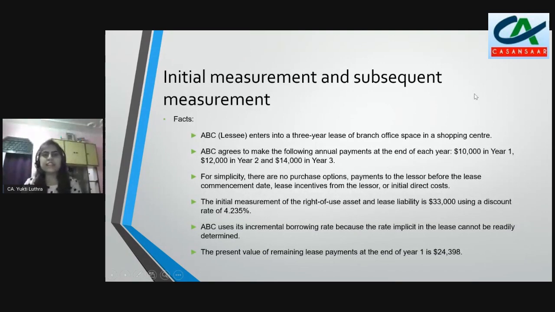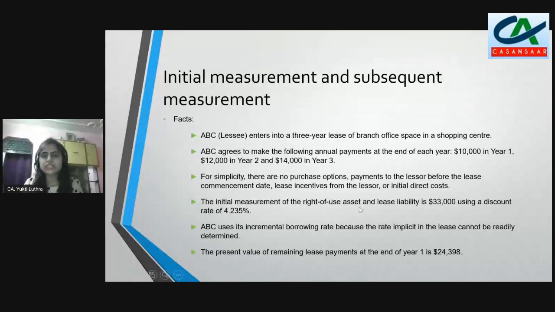Now let's try to understand our initial measurement and subsequent measurement. First of all, let me look at this example and frame our journal entries, and then we will see how these all are recognized. So the fact is that there is a company ABC that entered into a 3-year lease for a shopping center. Payments are 10,000 in year 1, 12,000 in year 2, and 14,000 in year 3. There is no purchase option, and no lease incentives. So this we will discuss later. We have certain implications if these were there in the facts.